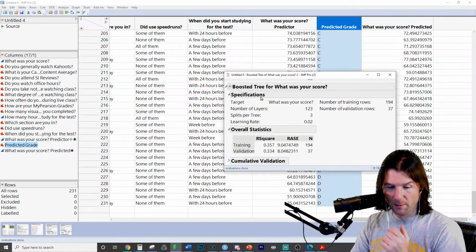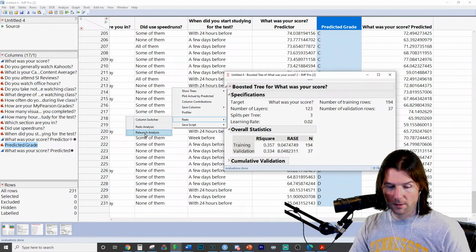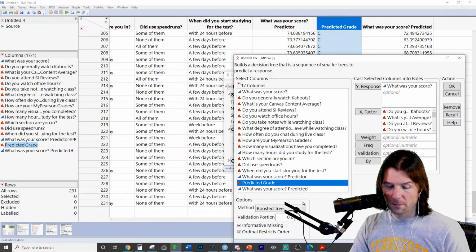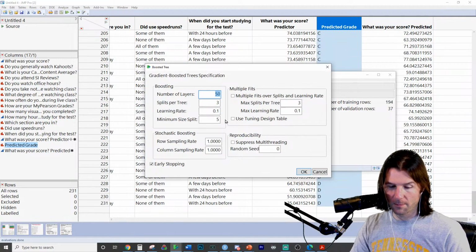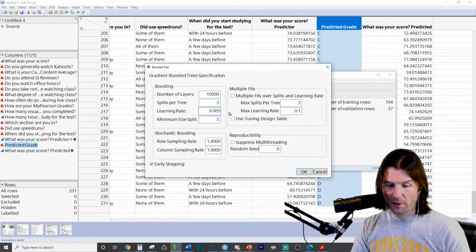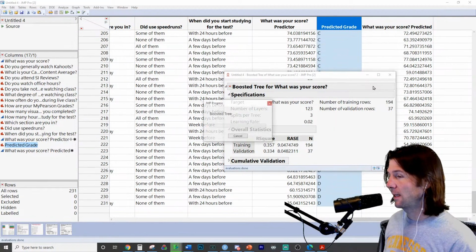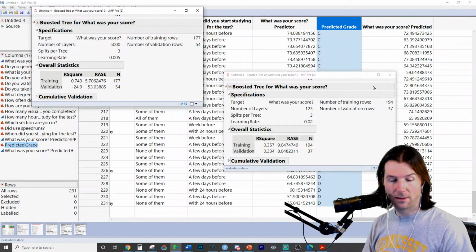Let me switch this. We still have the validation portion, right? Let me look to see if we still have the validation portion. Yeah, we still have the validation portion. Okay. Slow learning rate. Very slow. Let's try a fast learning rate. Oh, you can use a tuning design table? What? Now it's taking its time. That's what I thought. Had to think.